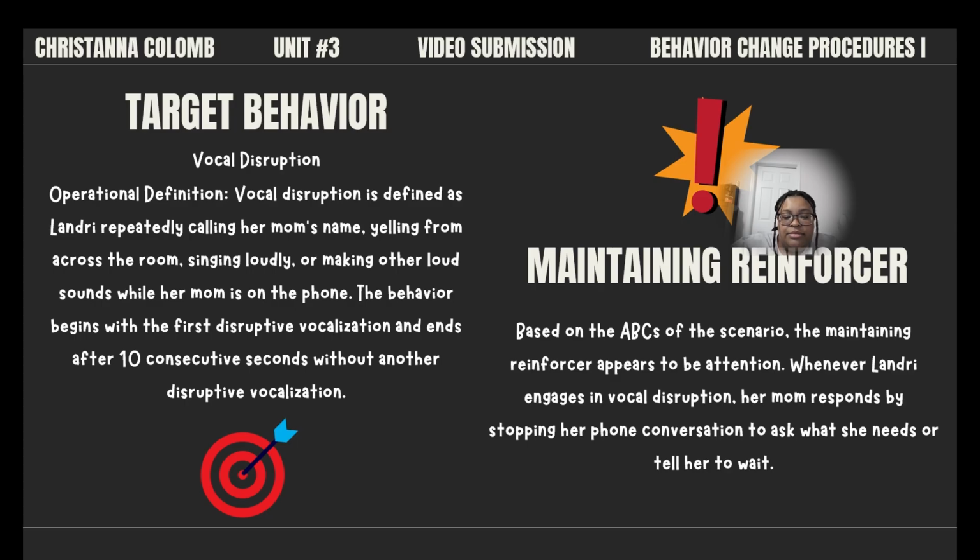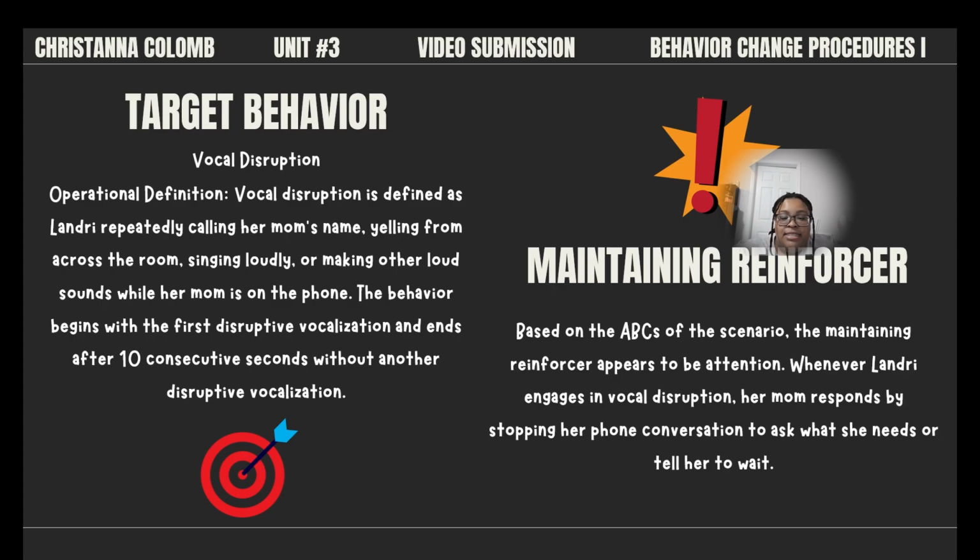Examples of vocal disruption include repeatedly yelling, "Mom, Mom, Mom," singing loudly while her mom is talking on the phone, or yelling questions from another room. Some non-examples include walking over to her mom and saying, "Excuse me," or waiting quietly until her mom finishes the phone call, or speaking in a calm conversational tone or voice.